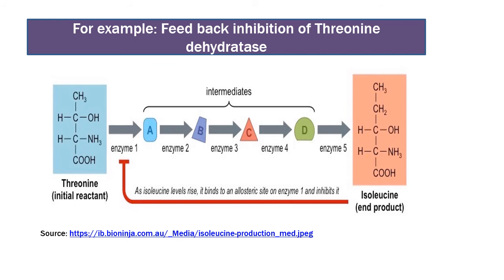When the concentration of isoleucine exceeds, it binds to the regulatory site of threonine dehydratase enzyme, causing its conformational change, and due to this, the active site of the threonine dehydratase enzyme becomes inactive and the whole reaction pathway comes to halt.